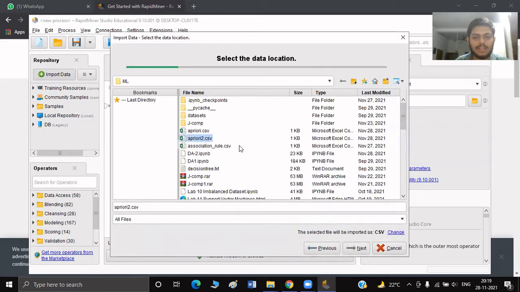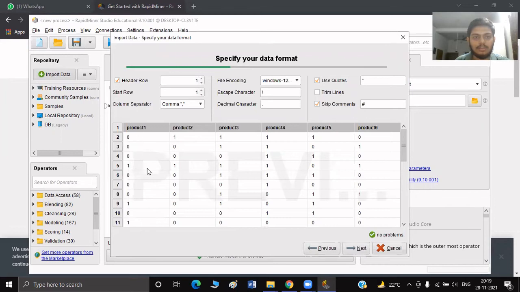This is the data set that I had already generated. I'm going to import it. So these are the different transactions here. All of these are integer values, but binary in nature, either 0 or 1, either it is present or not present. Product 1 to product 6.